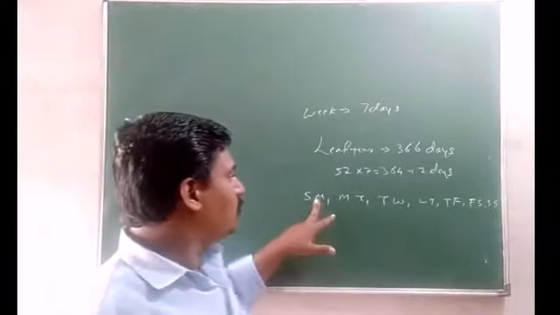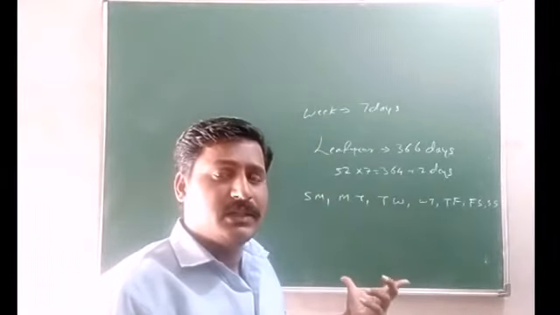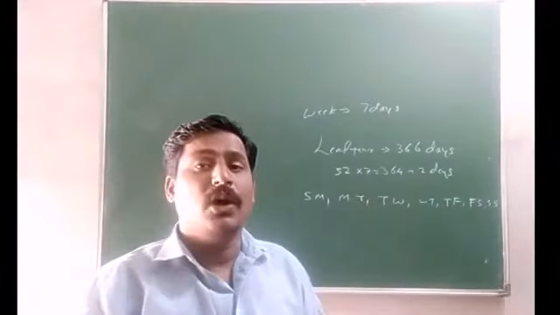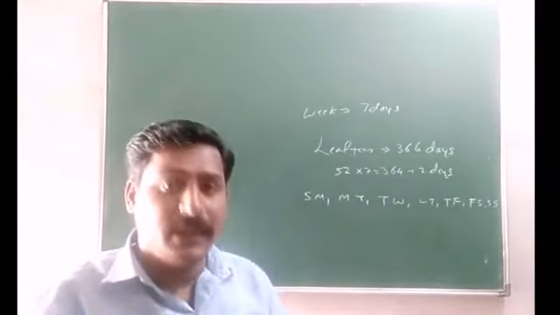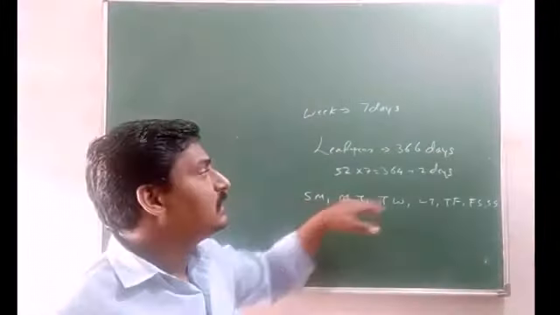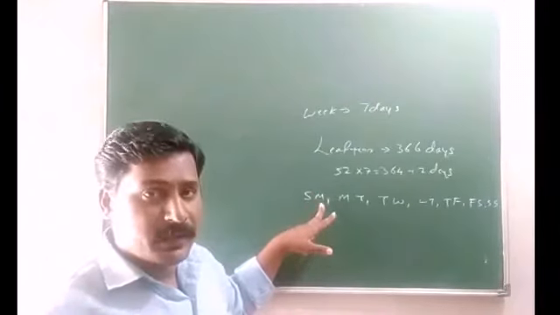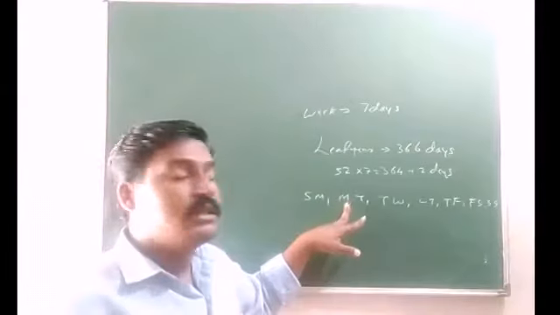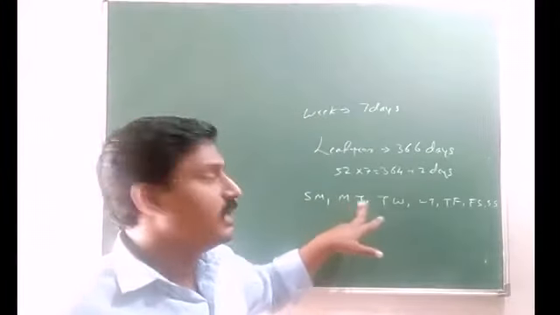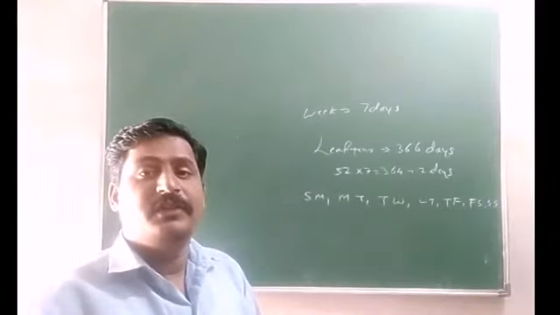So how many ways? 1, 2, 3, 4, 5, 6, 7. So in these 7 combinations, we can get the last 2 days. So in how many ways can we get 53 Mondays here? In 2 ways. One is when the 365th day is a Sunday and the 366th day is Monday. Or else the 365th day is a Monday and the 366th day is a Tuesday. So in these 2 ways we can get the 53rd Monday.